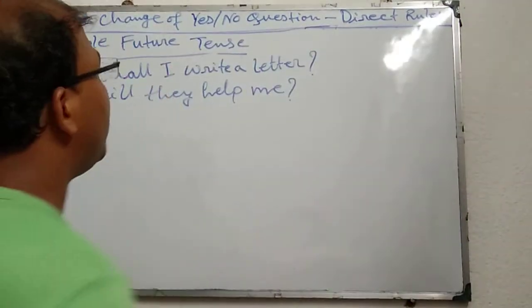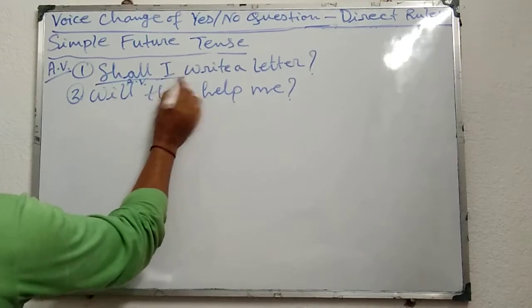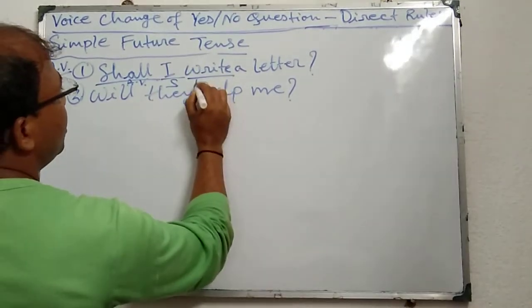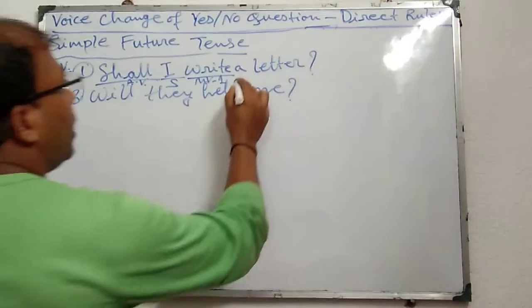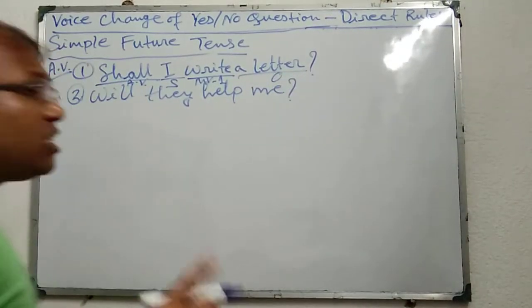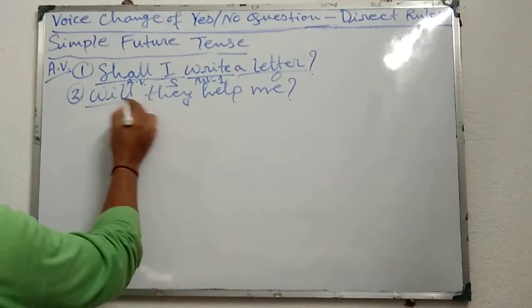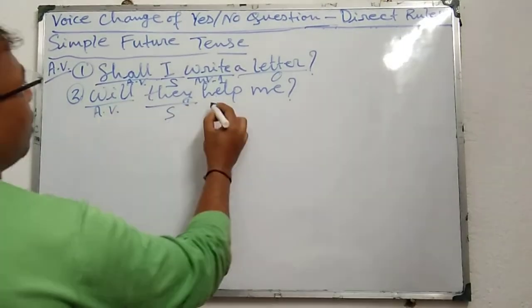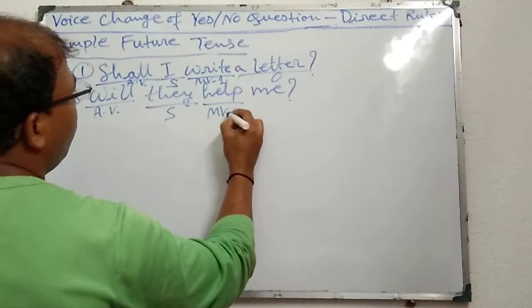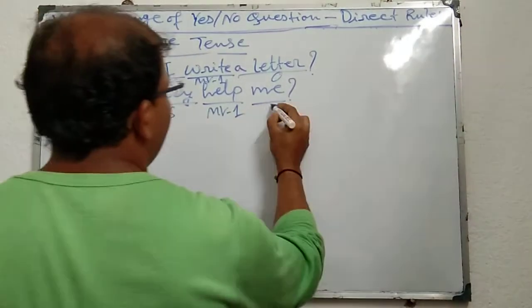Shall I write a letter? Here, shall is the auxiliary verb. I is the subject. Write is the main verb, first form MV1, and thereafter a letter is the object. Similarly, the second sentence: will they help me? Will is the auxiliary verb, thereafter they is the subject, help is the main verb, first form MV1, and me is the object.